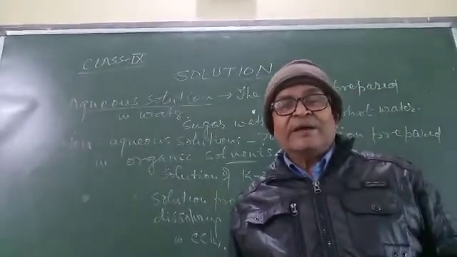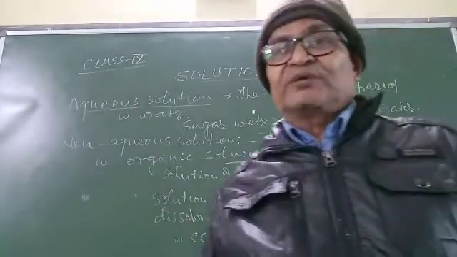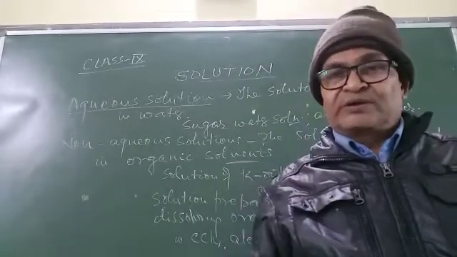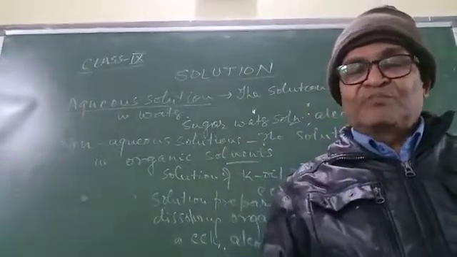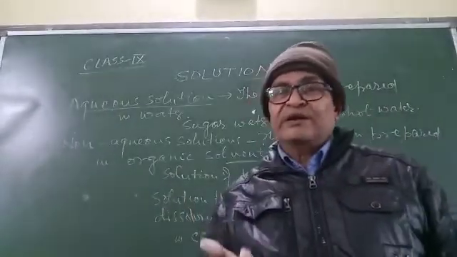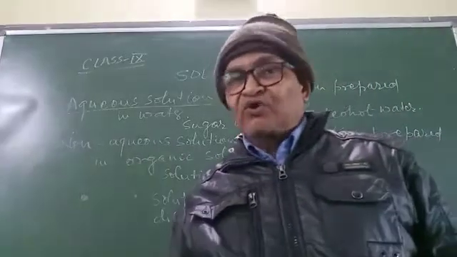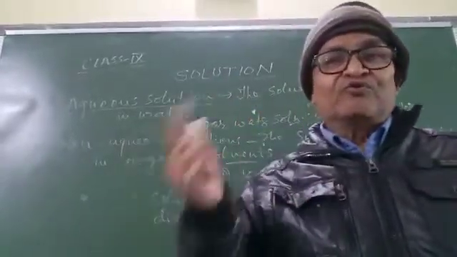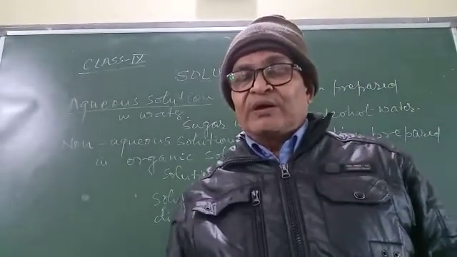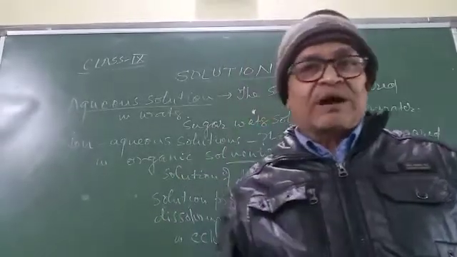Here there are a number of solutions. Solid solutions, when solute and solvent both are solid, for example alloys. Solid-liquid solution, water sugar solution. Water is here solvent and sugar is solute. Liquid solution, alcohol water solution. It means here solute and solvent both are liquids.